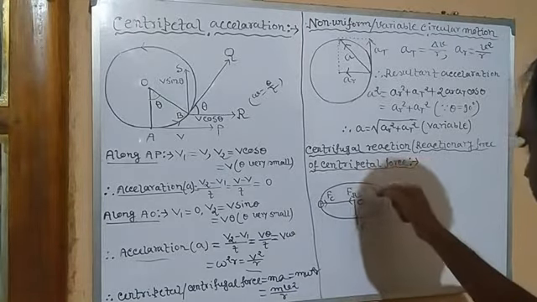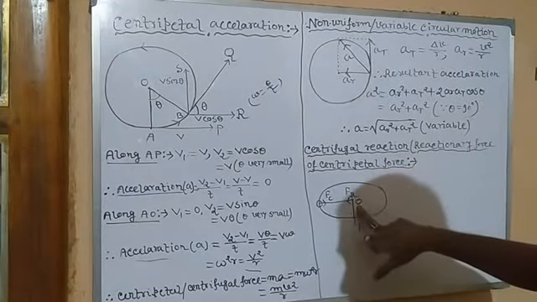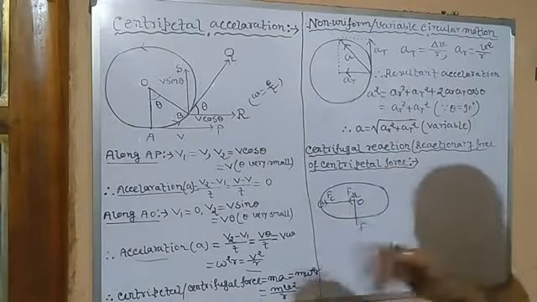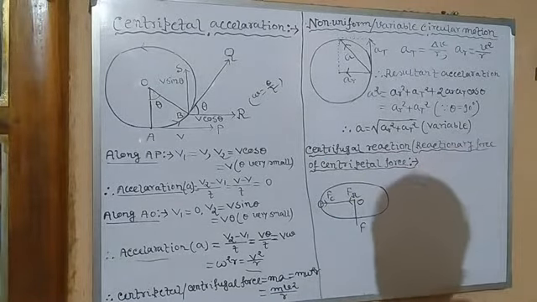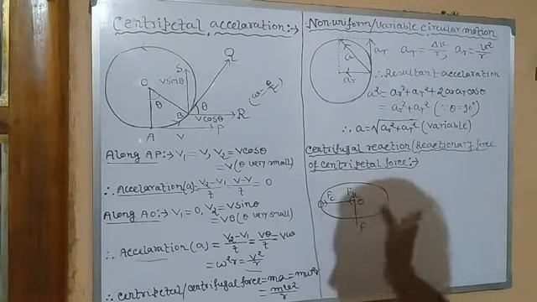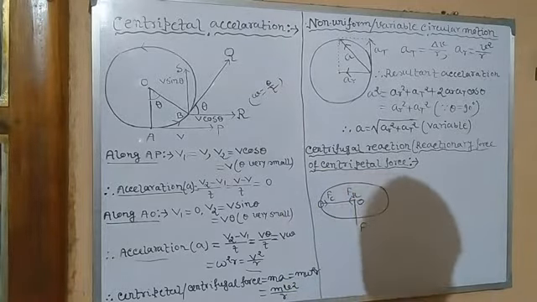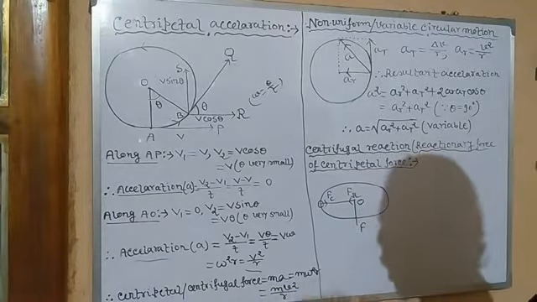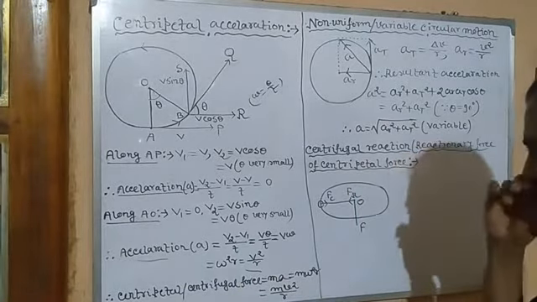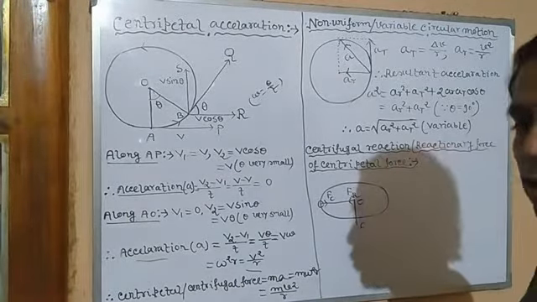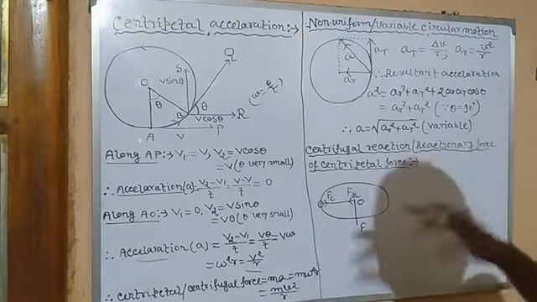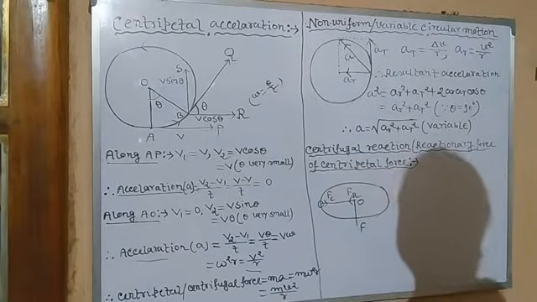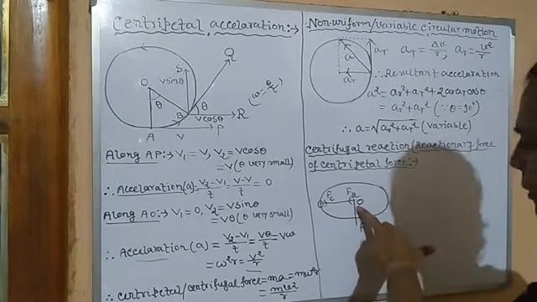Here the center of rotation exerts centripetal force on the stone. Clear? It means it is attracting, isn't it? So that's why the arrow is shown in this direction, towards the right side, that is radially inward. It means centripetal force is applied on the stone by the center of rotation. The centrifugal reaction is just the opposite. It acts in the radially outward direction. It is exerted by the stone on the center of rotation.